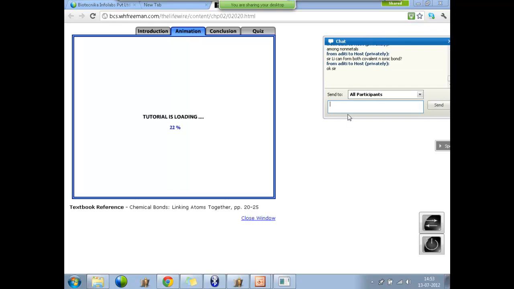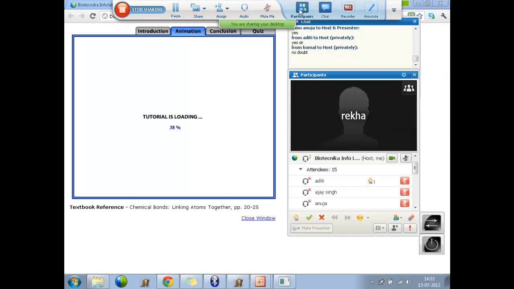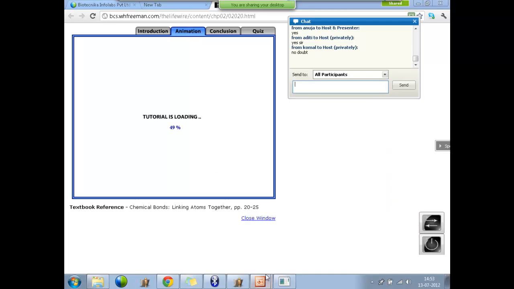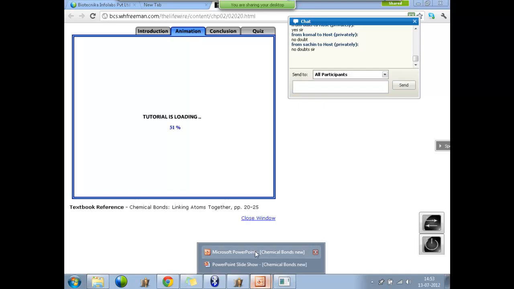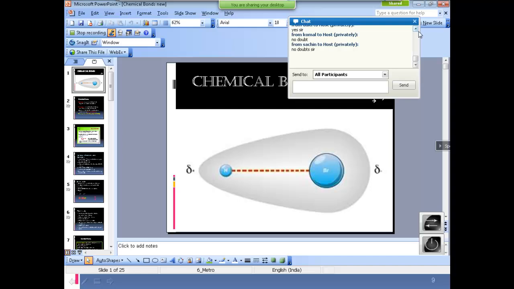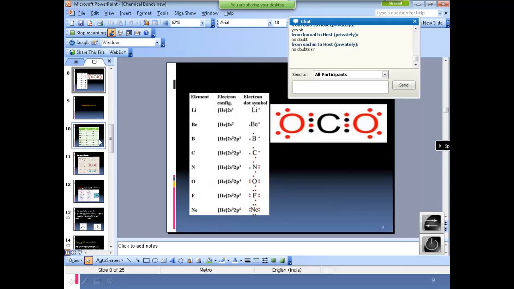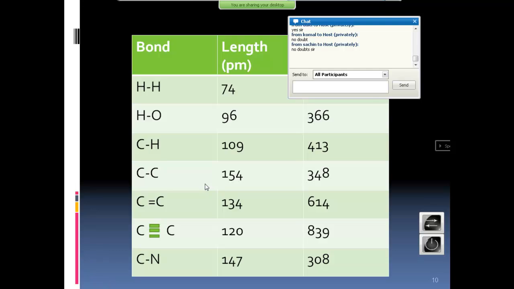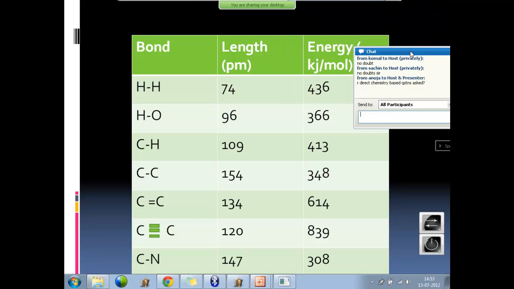Online students, do you understand covalent bonds and the octet rule? Any doubt in that? Any doubt, please let me know. It's taking a little time. Let's go forward then. Just make a note of it, okay?